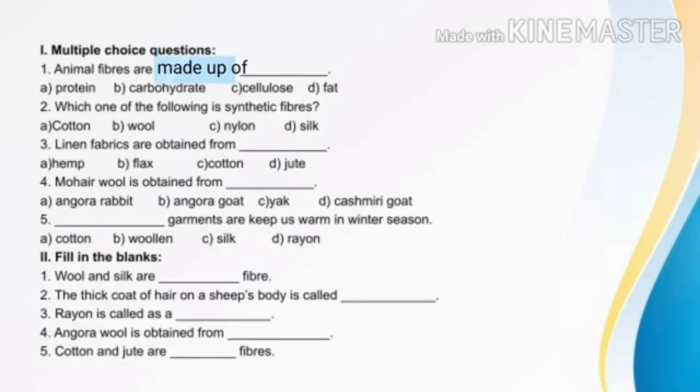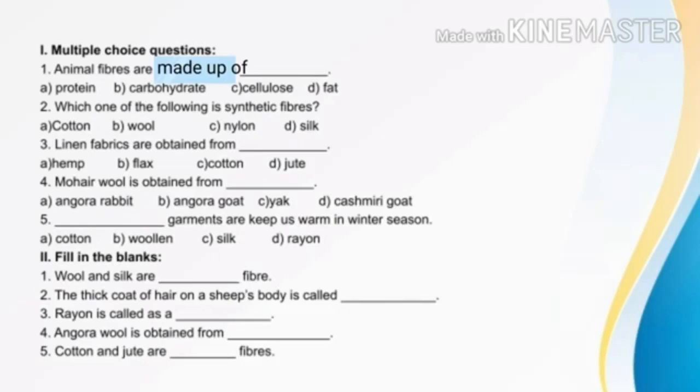Next one, dash garments keep us warm in winter season. Option A, cotton. Option B, woolen. Option C, silk. And option D, rayon. Mostly we like to wear woolen clothes in winter season because they keep us warm. So, woolen garments keep us warm in winter season. Next one, fill in the blanks.